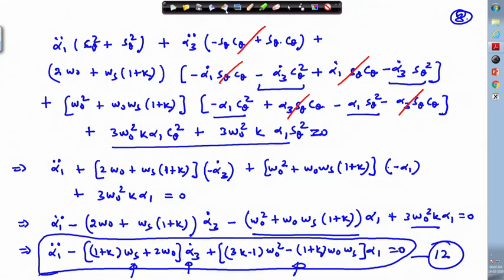Now, we need to work with these equations and look into the dynamics of the system, how the system will behave. We are interested in looking for stability of the system. So, through these two equations we are going to look into the stability now. So, we will continue here in the next lecture. Thank you very much.